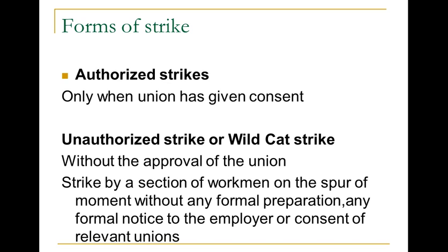Unauthorized strikes, or wildcat strikes, happen without the approval of the union, by a section of workers on the spur of the moment without any formal preparation. This is a sudden, unplanned strike. If they strike without any formal notice to the employer or consent of the relevant unions, it is called unauthorized. They do not inform anybody and go on strike without any proper plan.